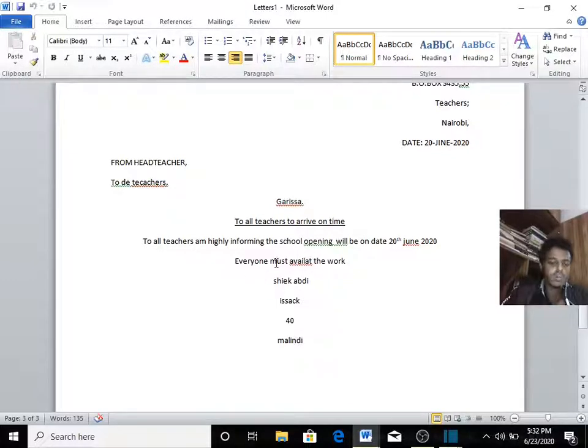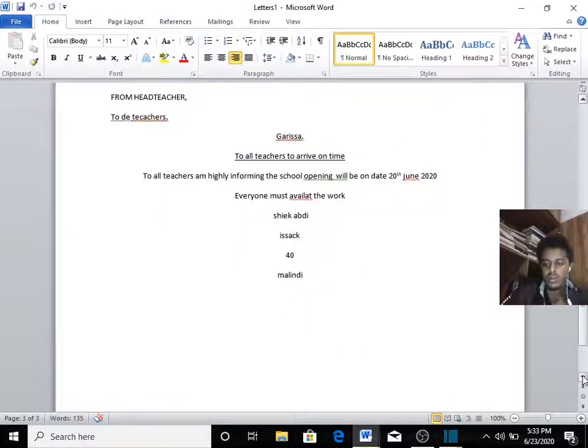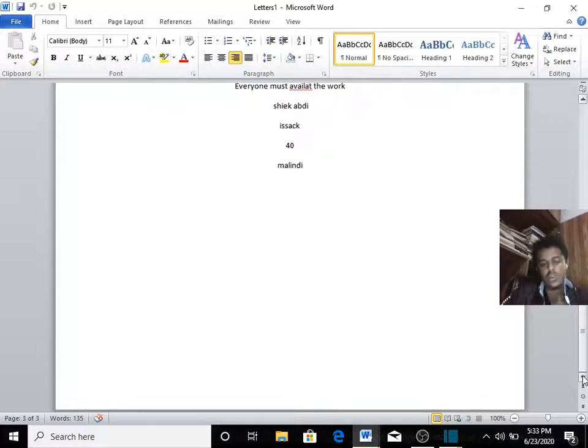But what is different is the receivers. Sheikh Abdi Isaac, 48, from Malindi came out. Okay, is there anyone remaining? No. That was all the people.